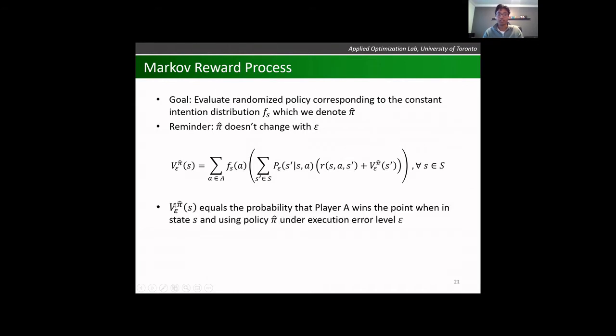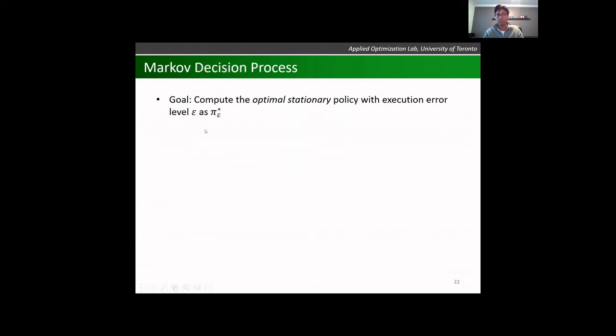Here we can interpret this as V pi hat of S. So this equals the probability that player A wins the point when in state S, using the empirical policy pi hat under execution error level epsilon. This is a good way of evaluating a policy. But what if we want an optimization involved here? That's when we talk about a Markov decision process, or an MDP.